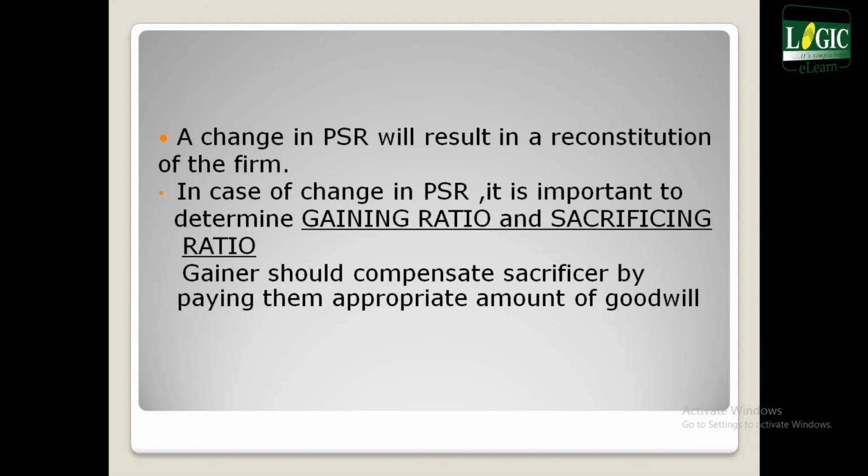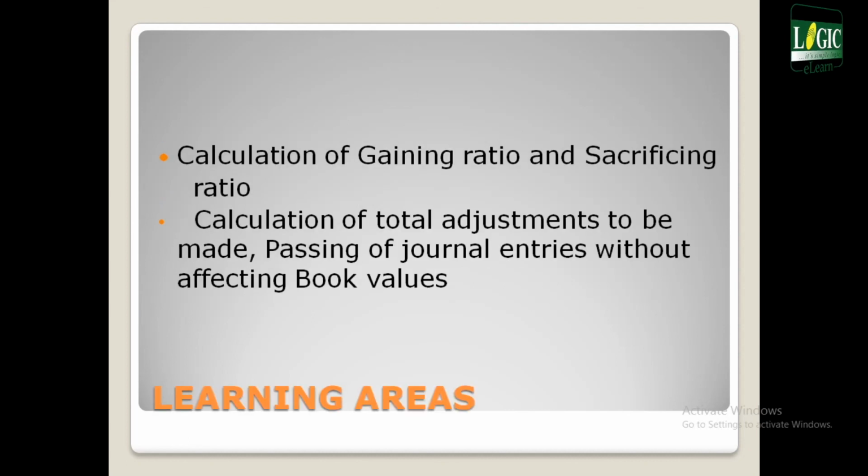To assess the value, you should know the gaining ratio and sacrificing ratio. Gainer should compensate sacrificer by paying them appropriate amount of goodwill. Now calculation of gaining ratio and sacrificing ratio, calculation of total adjustments to be made, and how to pass journal entries without affecting book values are the areas to be seen in this lesson.